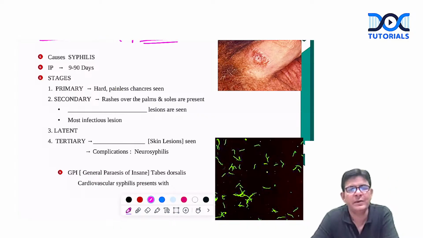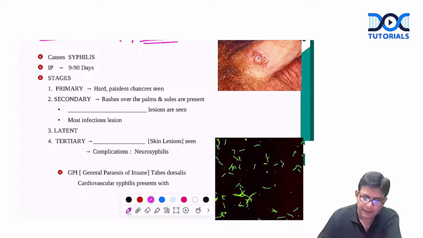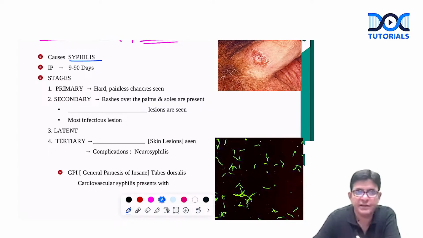And why do we call it a spirochete, guys? Because it is spiral in nature. So that's why it is termed what? Spirochete. And this particular Treponema pallidum causes what? Syphilis.